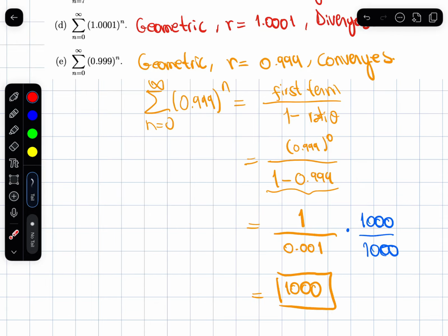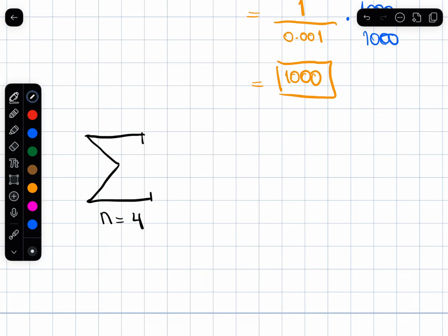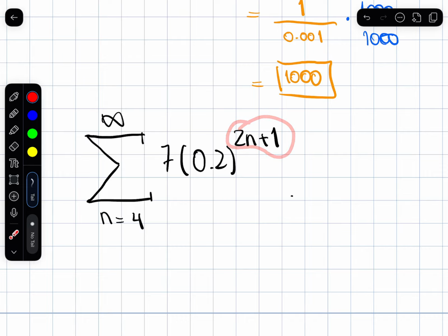One thing to be careful about is the following. Sometimes you're going to encounter an example like this. I just thought of this, so it's not typed up. Let's say the sum from n equals 4 to infinity of 7 times 0.2 to the 2n plus 1. How can I see whether or not this is geometric and what's the ratio? Look, it looks geometric, but the power isn't correct. A person could look at this and think, okay, the ratio is 0.2, but it really isn't.